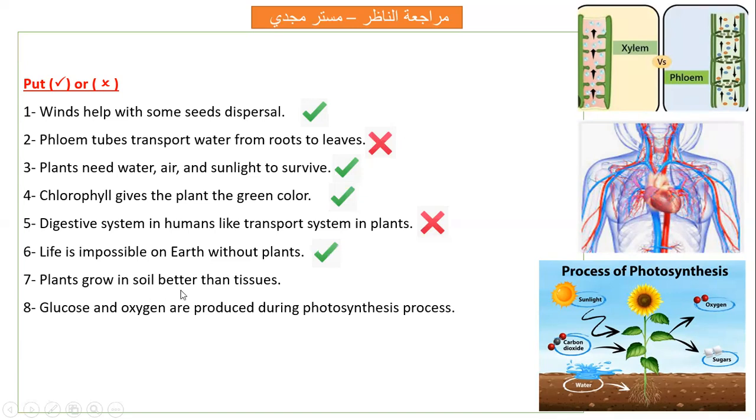Plants grow in soil better than tissue. Yes, for sure, because soil contains nutrients. They are essential for plant growth. So the plant grows better in soil because soil contains nutrients for its survival and growth. Yes, this is true. Glucose and oxygen are produced during photosynthesis. Yes. Sugar glucose and oxygen are produced from the photosynthesis process.